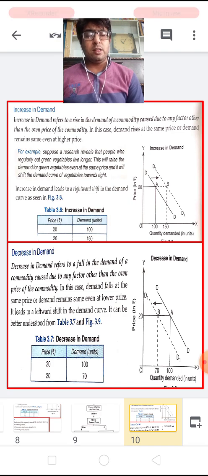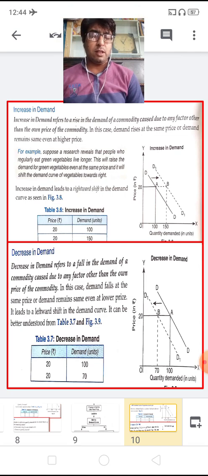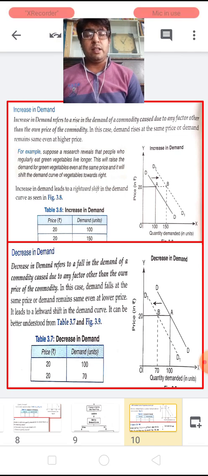Now there is an unfavorable change in taste and preferences. The demand curve will shift towards the left, and a new demand curve is formed, represented with D dash D dash, and point B is a point where the demand of the commodity fell from 100 to 70. So this is known as a decrease in demand, and it takes a leftward shift.